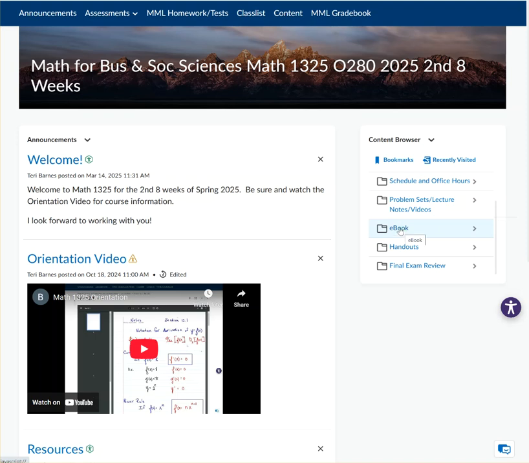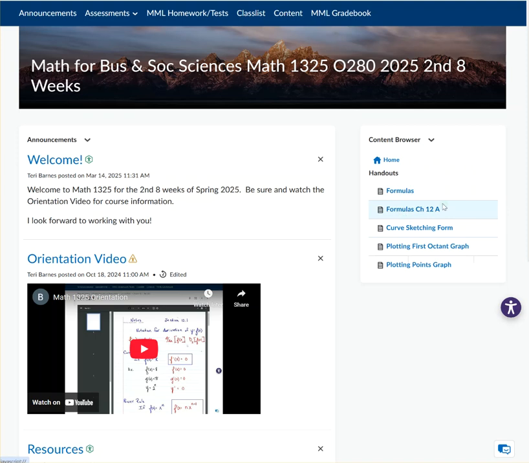Here is the ebook. So I really think I've pulled out all the problems that I want to show you. But if you want to go in the book, you would just click here and it'll open in another window, and you can go through the book electronically. Handouts, there's some important formulas. Here's formulas for chapter 12. When you get to chapter 13, there is some curve sketching that we will need to do, and it will be part of your test. So there's a form for you to print to actually do that. There'll be an announcement about that, but pay attention, that's where that is.